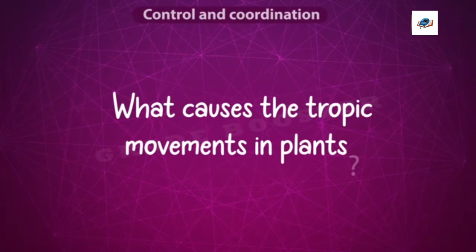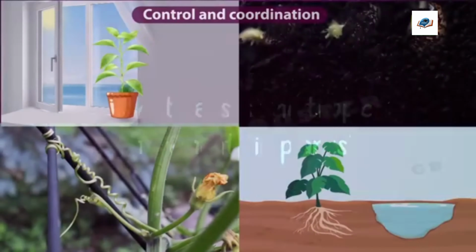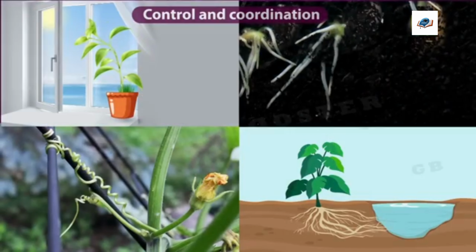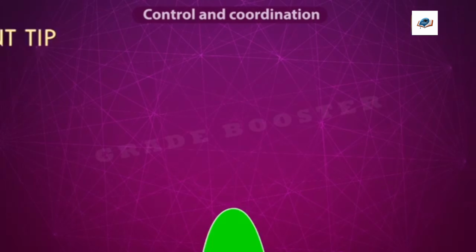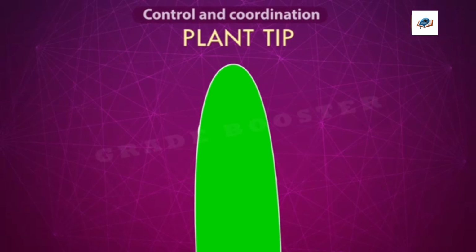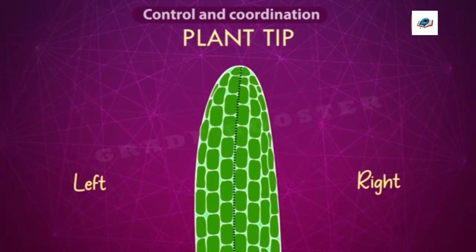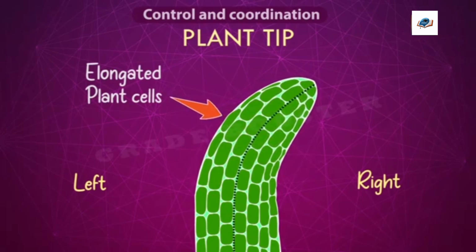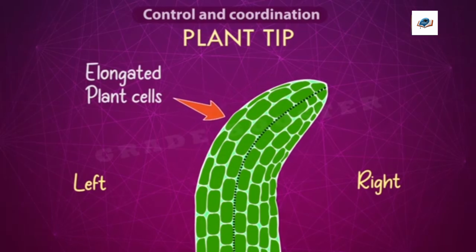Now let's see what causes the tropic movements in plants. Tropic movements in plants are caused due to some special compounds called phytohormones, meaning plant hormones. For example, if a plant tip has to bend towards right, that is right side, the cells in the left side part of the tip get elongated. So when the left side cells are elongated, the right side cells are in the normal size, what happens? It makes the plant bend towards right.